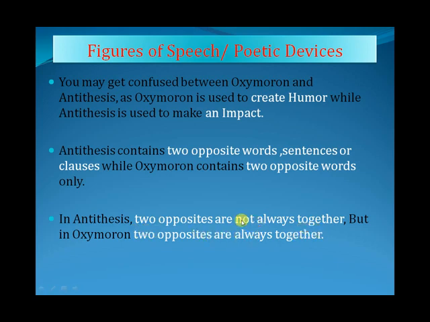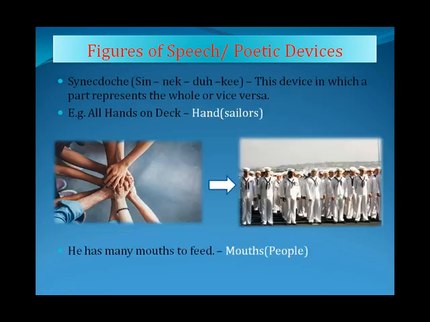So this is a major difference, that both of them have opposites in them, but somewhere there are sentences or clauses, but somewhere there are only words. In somewhere they are in continuous form, but somewhere they come after some time. The next is synecdoche. Now many of times we read this particular figure of speech or poetic device as synecdoche. It is not synecdoche, but it is synecdoche. Okay, so this device in which a part represents the whole or vice versa.